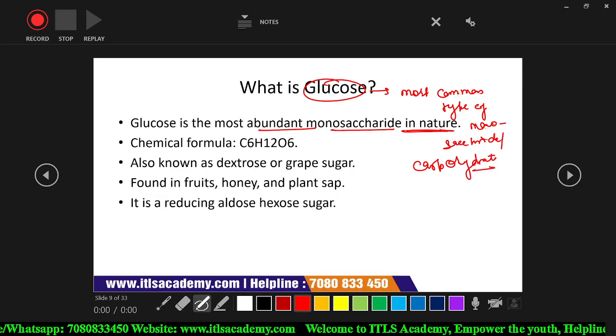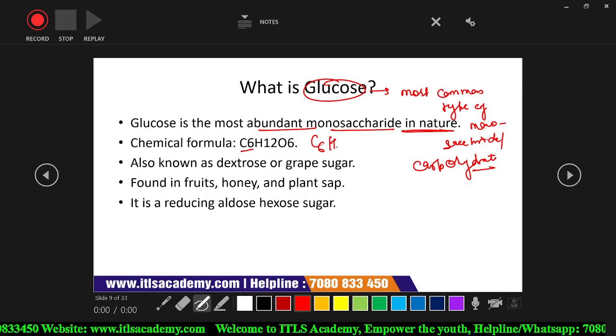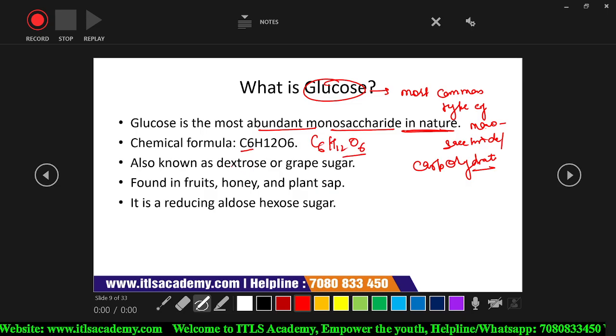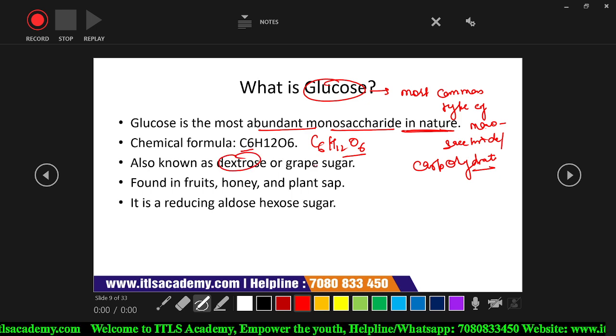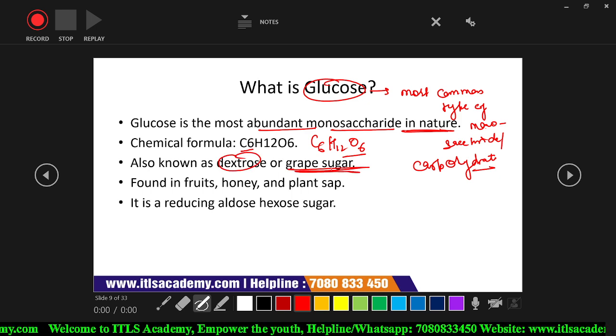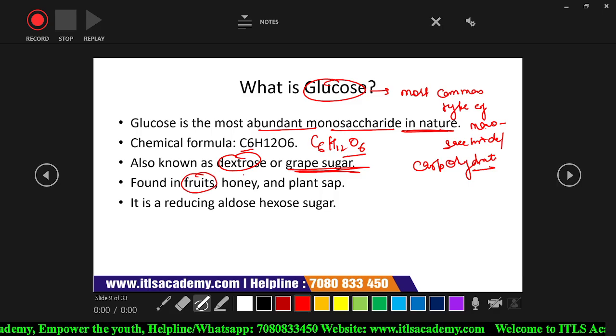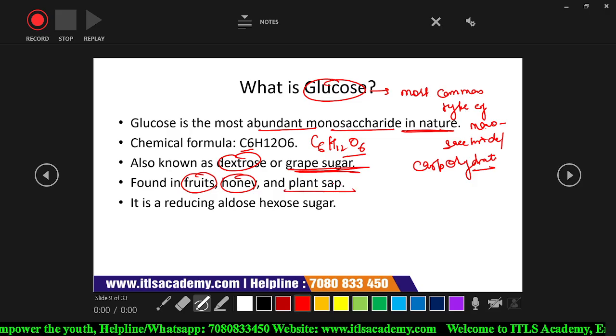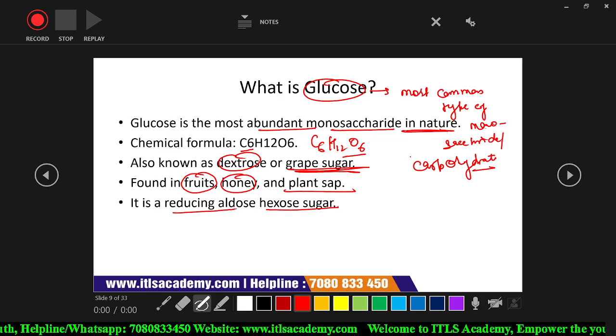The chemical formula is C6H12O6. Glucose is also known as dextrose or grape sugar. It is present in fruits, honey, and plant sap, and it is a reducing aldose hexose sugar.